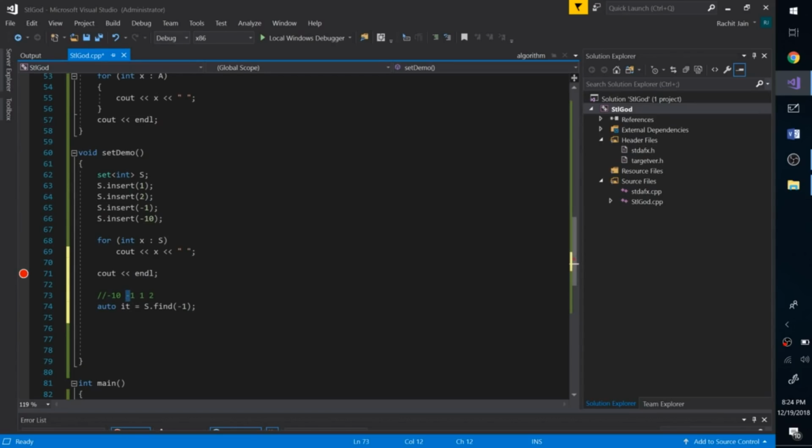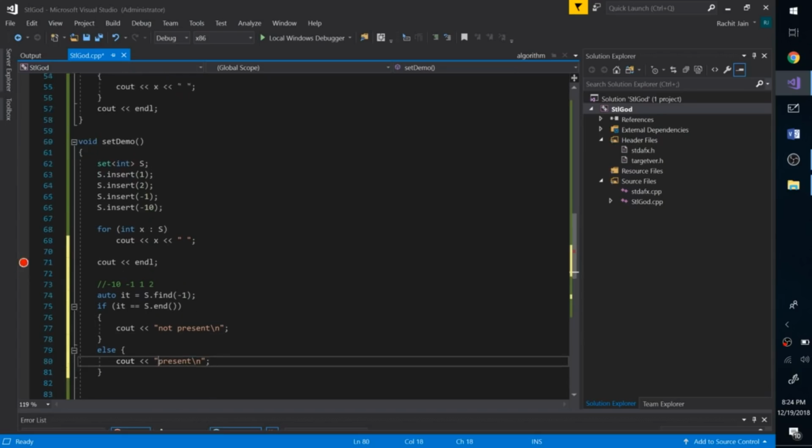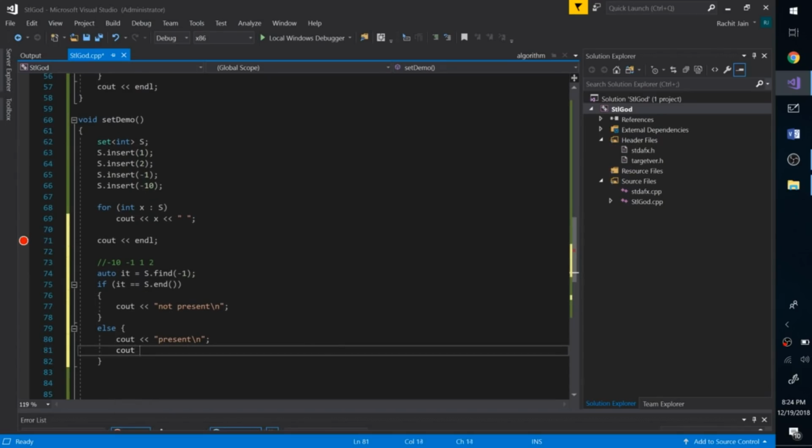And if some element is not present, this will return the iterator s dot end. So what we can do is if it is equal to s dot end, it means the element was not present. Cout not present. And otherwise we can simply say it's present. In fact, we can also print the value by cout star it endl.